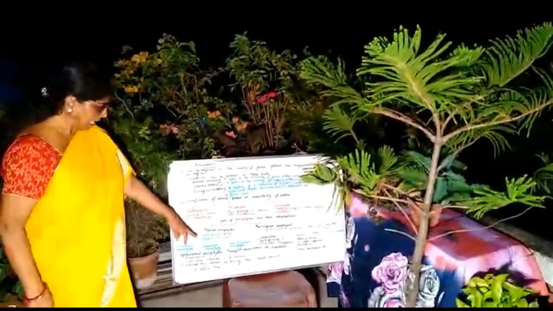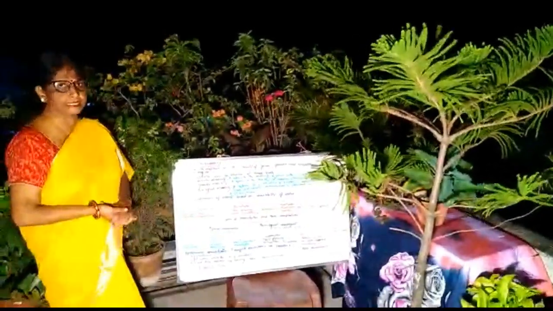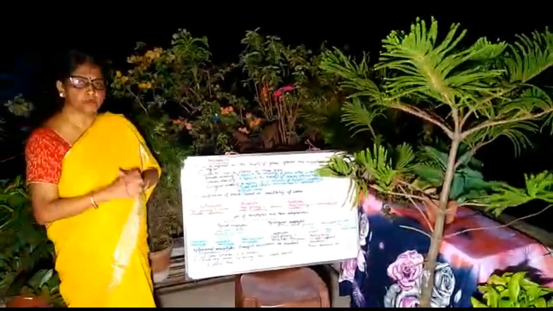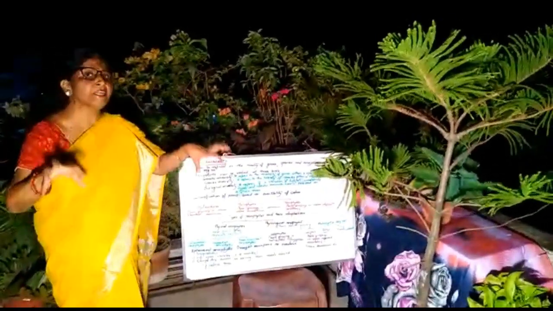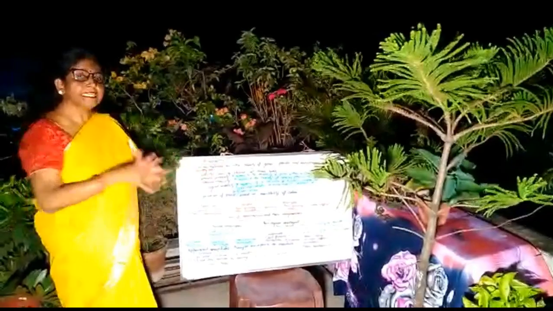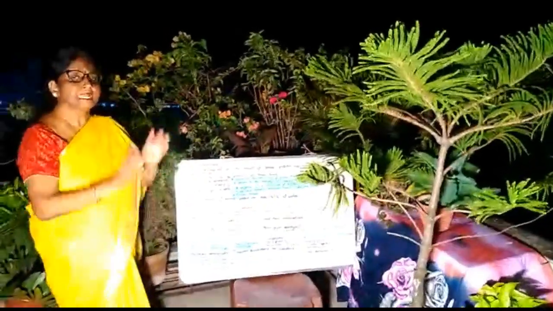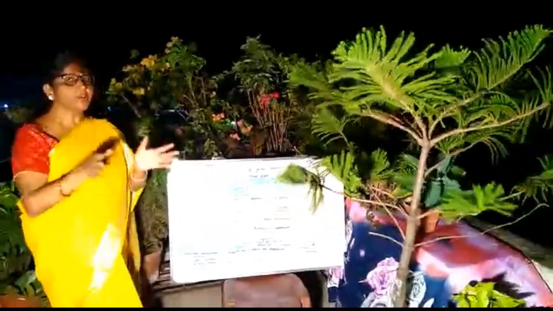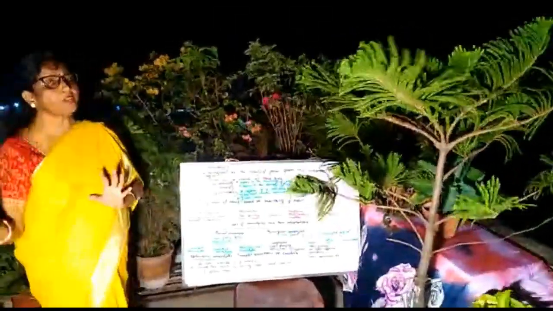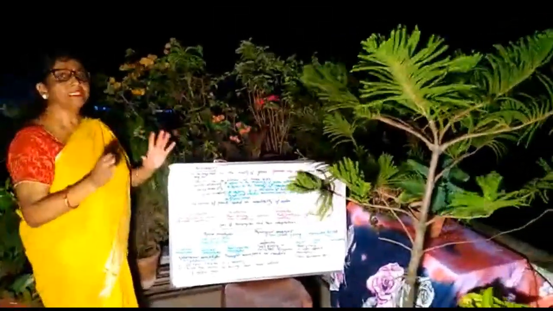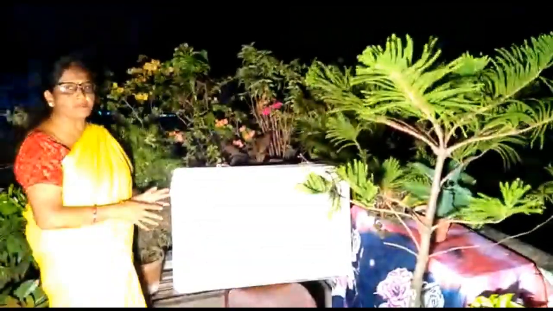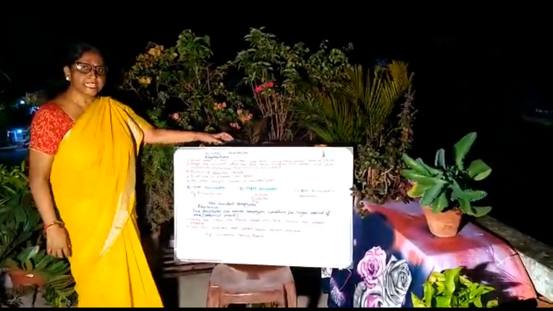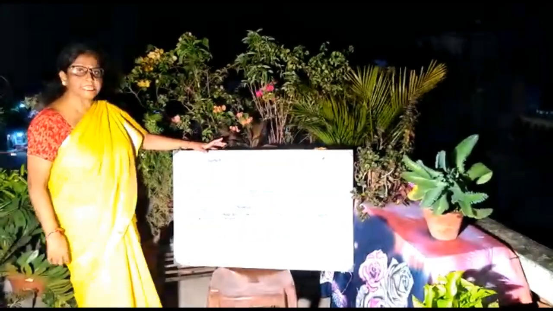Then the second type, that is succulent xerophytes. Succulent xerophytes store their water in a plant body part. Under this we have three types: storing water in the leaves, storing water in the stem, or storing water in the roots. Now we will discuss succulent xerophytes under these three heads. Now we will discuss succulent xerophytes and their adaptations.